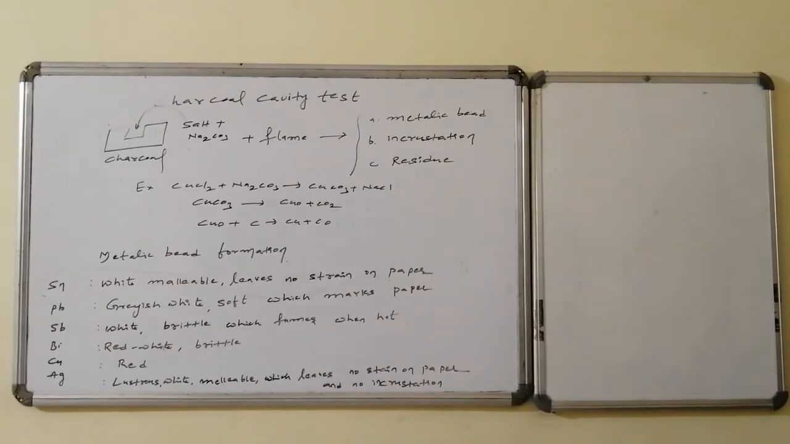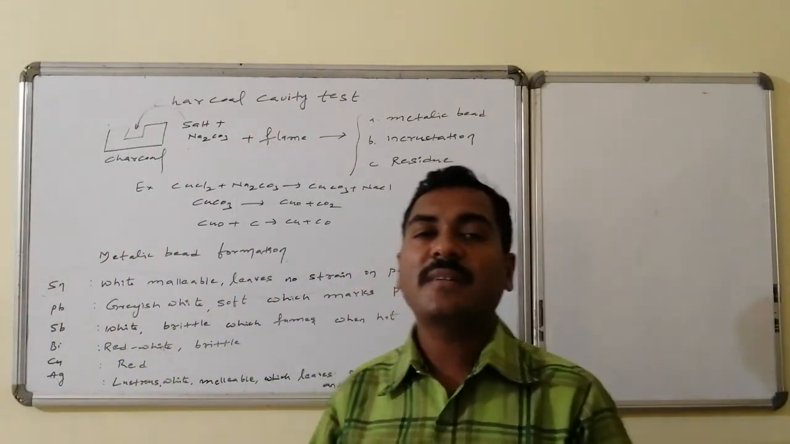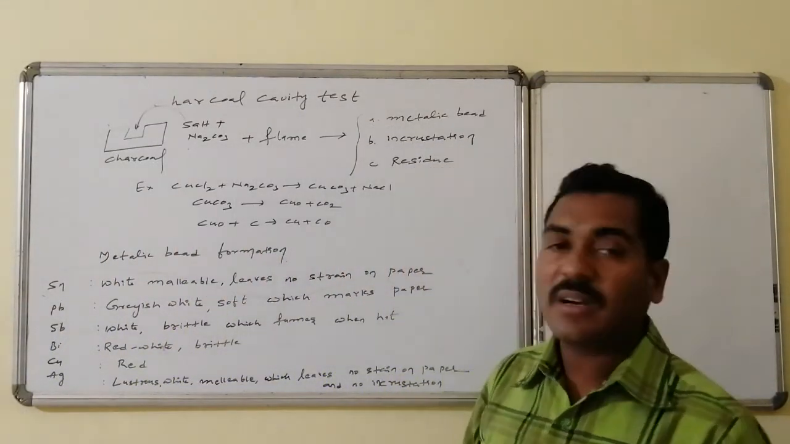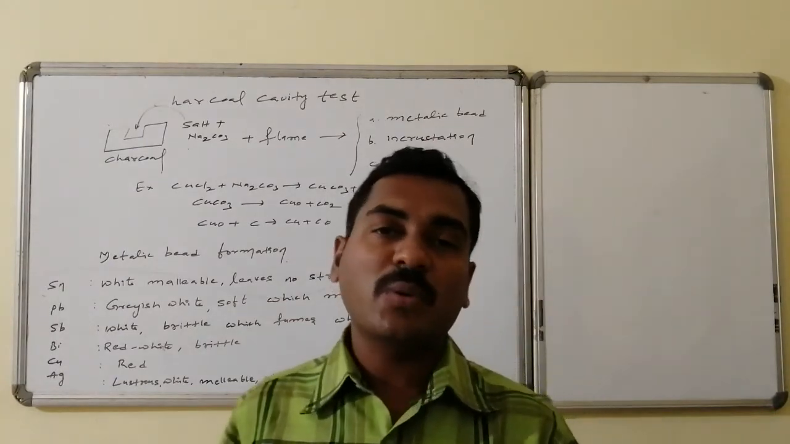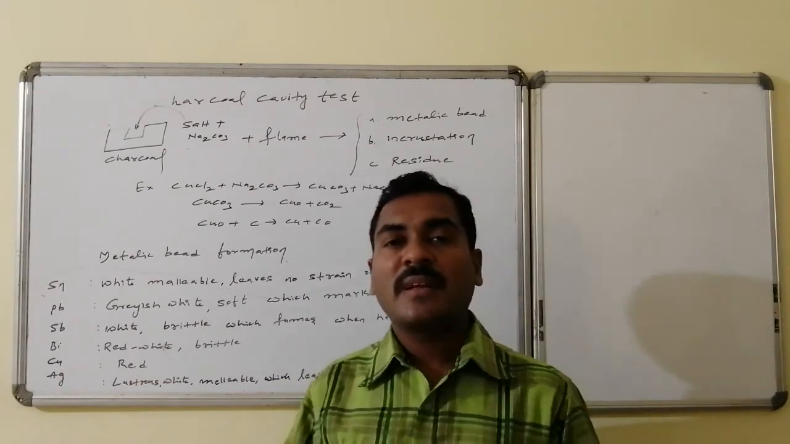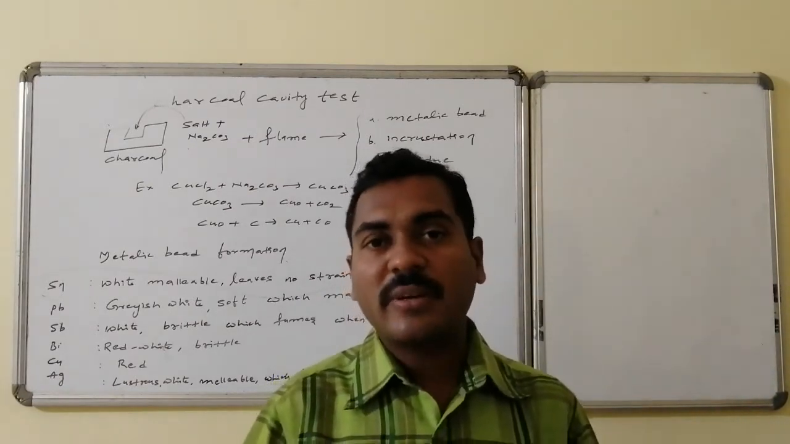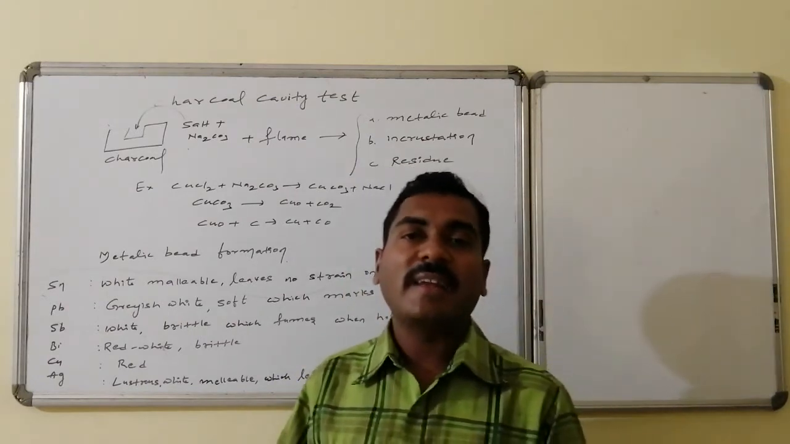Next is the charcoal cavity test. On a charcoal, a cavity, a hole, is made. On that, the corresponding salt which is going to be tested, followed by sodium carbonate, is added and filled, and it is exposed to the flame. As a result of the reaction of this salt with the sodium carbonate followed by the flame reaction, anything can happen.